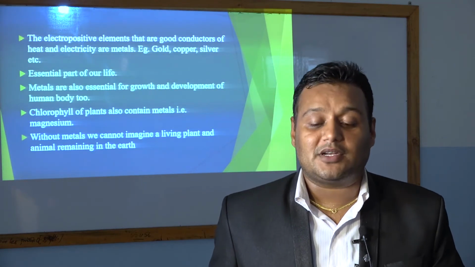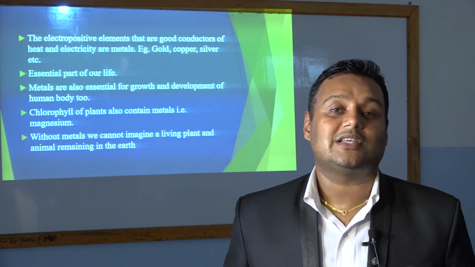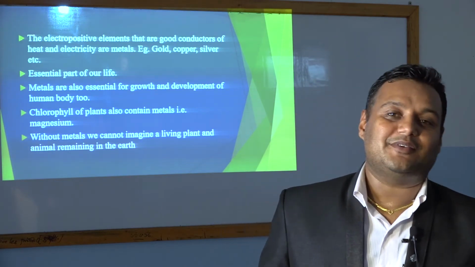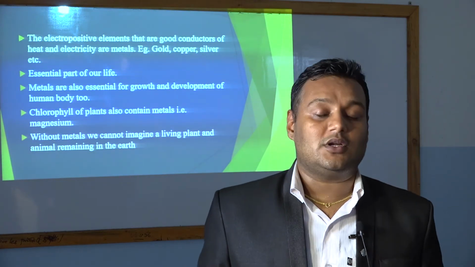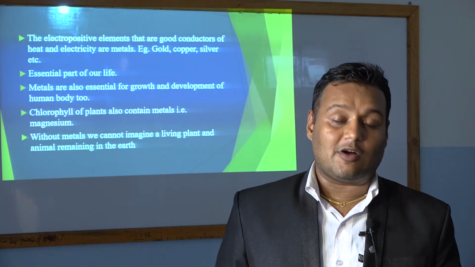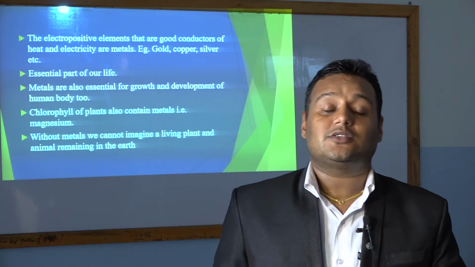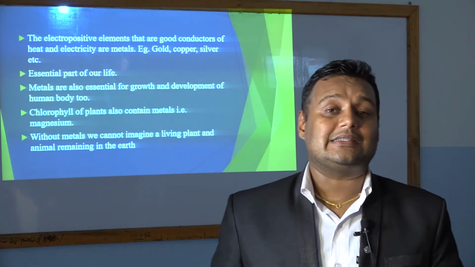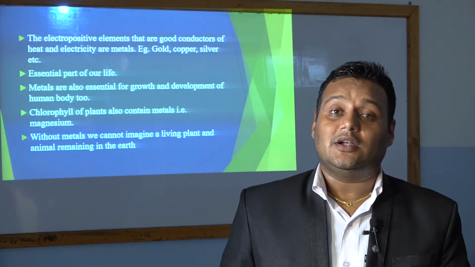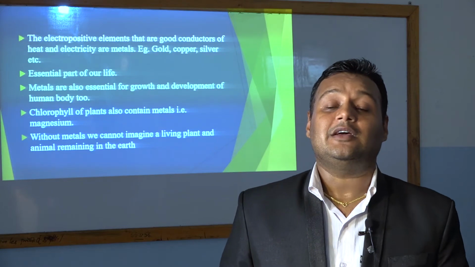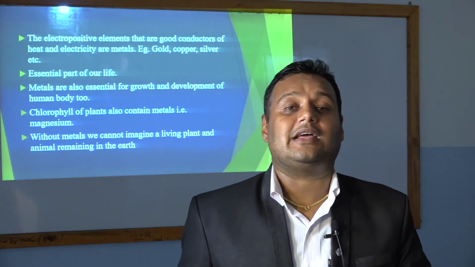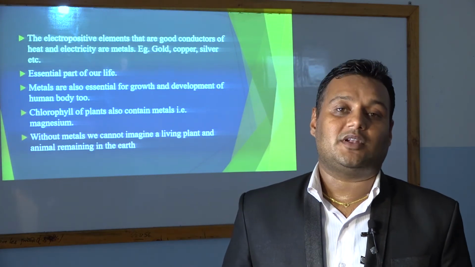Examples of metals are gold, copper, silver, iron and aluminum. There are also more metals listed in the modern periodic table. Metals have a very essential role in our daily life, and in the 21st century our scientists have discovered different types of metals.